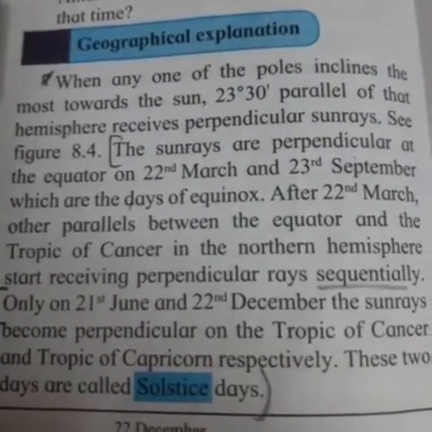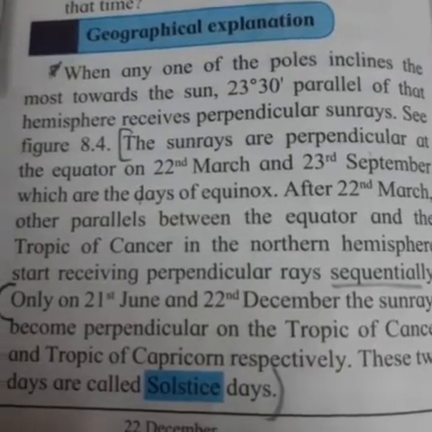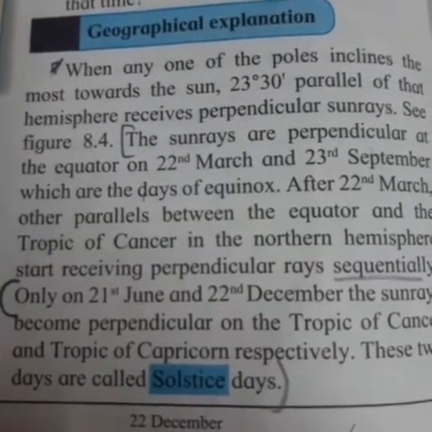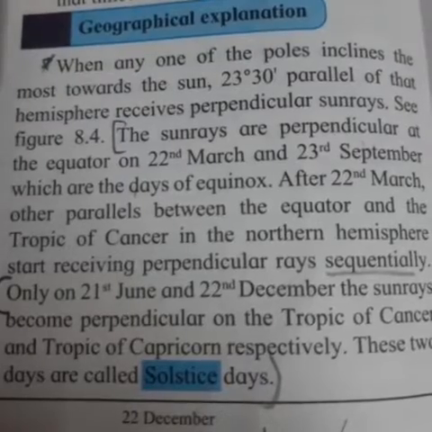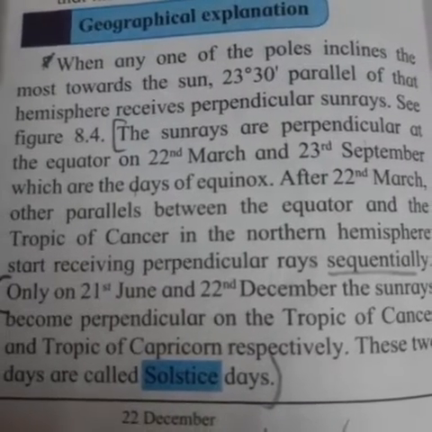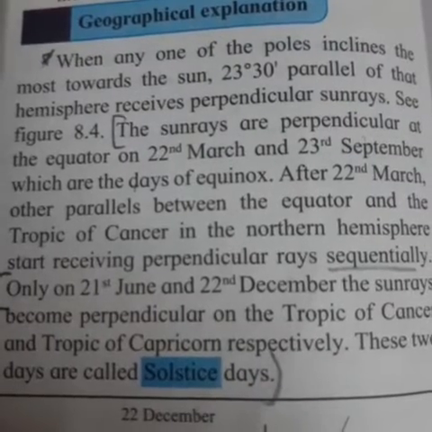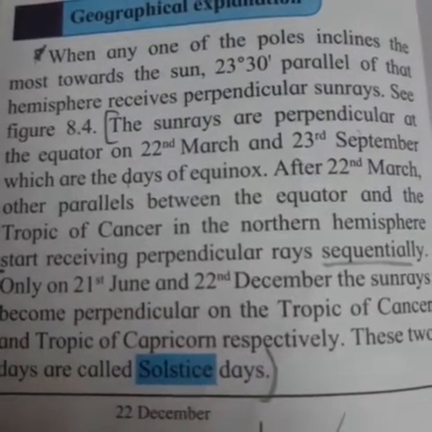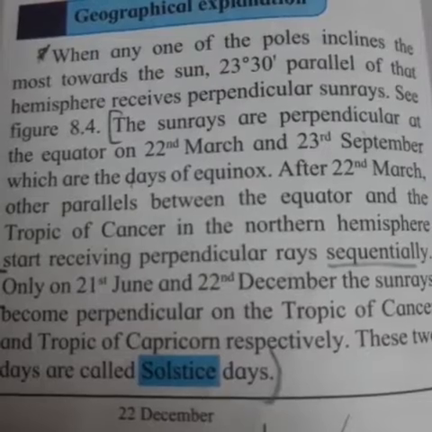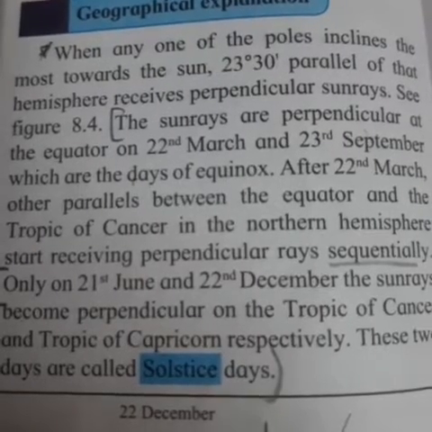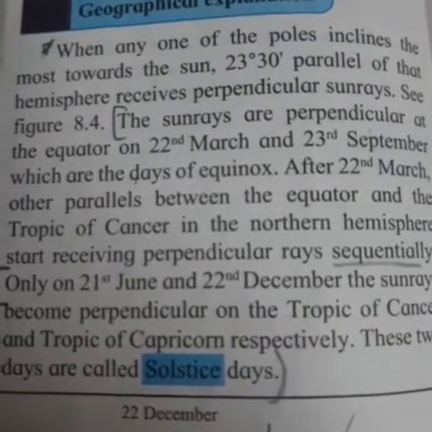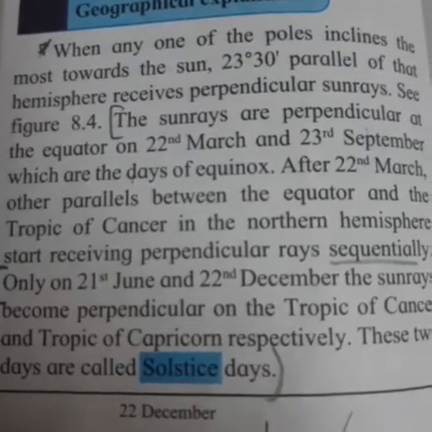When any one of the poles inclines the most towards the sun, the 23 degree 30 parallel of that hemisphere receives perpendicular sun rays. See figure 8.4. The sun rays are perpendicular at the equator on 22nd March and 23rd September, which are the days of the equinox.